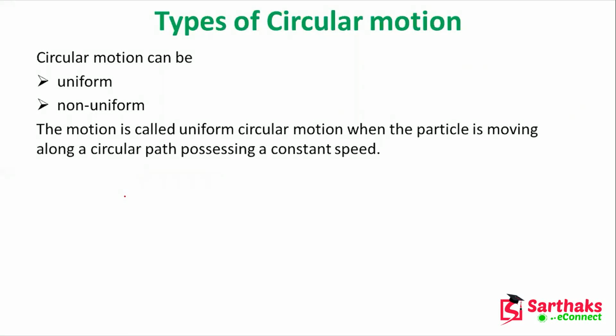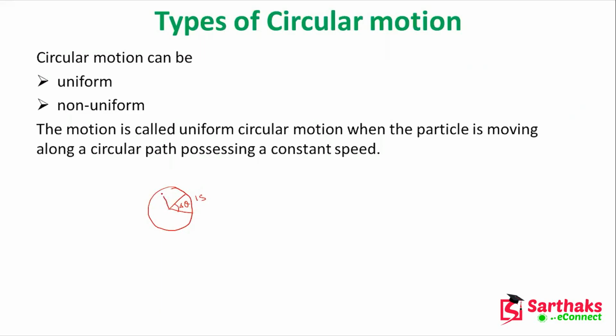Now, types of circular motion. Already I have discussed uniform motion and non-uniform motion. Suppose this is the circular path, and one particle, for 1 second, covers this amount of angle, del theta.